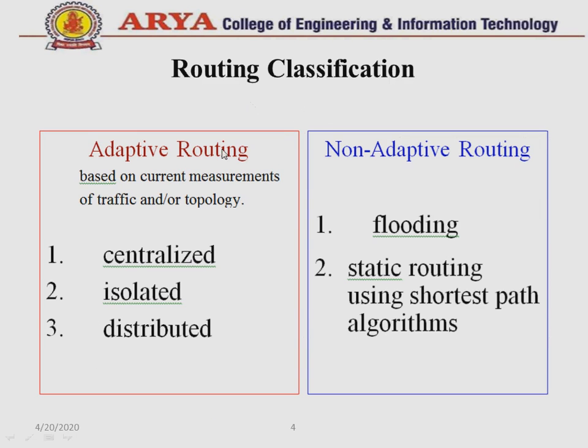Routing classification. Routing is categorized into two types: adaptive routing and non-adaptive routing. In adaptive routing, the different types are centralized, isolated and distributed routing. And in the case of non-adaptive routing, basically flooding and static routing, which uses the shortest path algorithm.